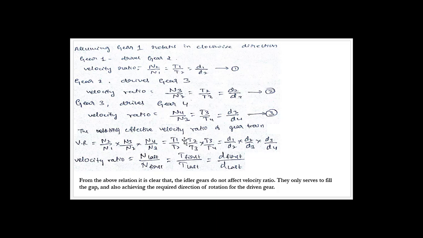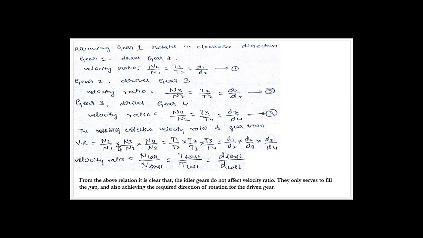Next, we write the effective velocity ratio of the gear train, which we get by multiplying all these. The effective velocity ratio, or simply VR, is given as N2 by N1 into N3 by N2 into N4 by N3, which is equal to T1 by T2 into T2 by T3 into T3 by T4, which is equal to D1 by D2 into D2 by D3 into D3 by D4. Here T2 and T3 get cancelled, and we are left with T1 by T4. Similarly, N2 and N3 get cancelled, and we are left with N4 by N1. Similarly, D2 and D3 get cancelled, leaving D1 by D4.